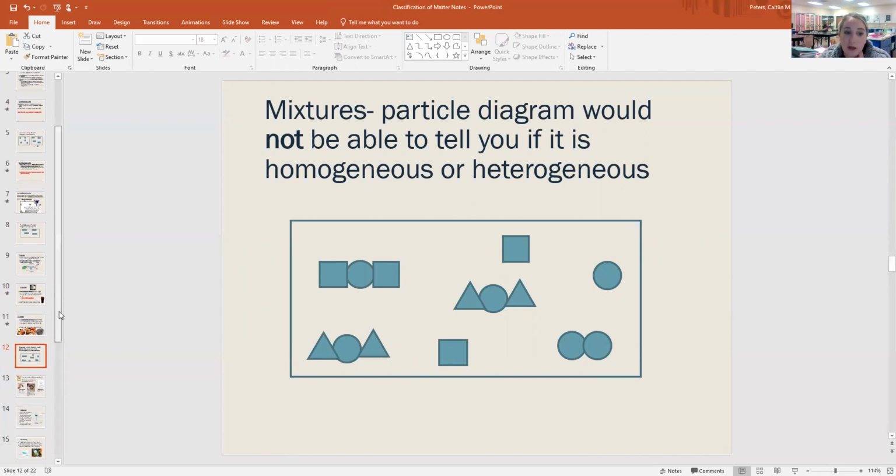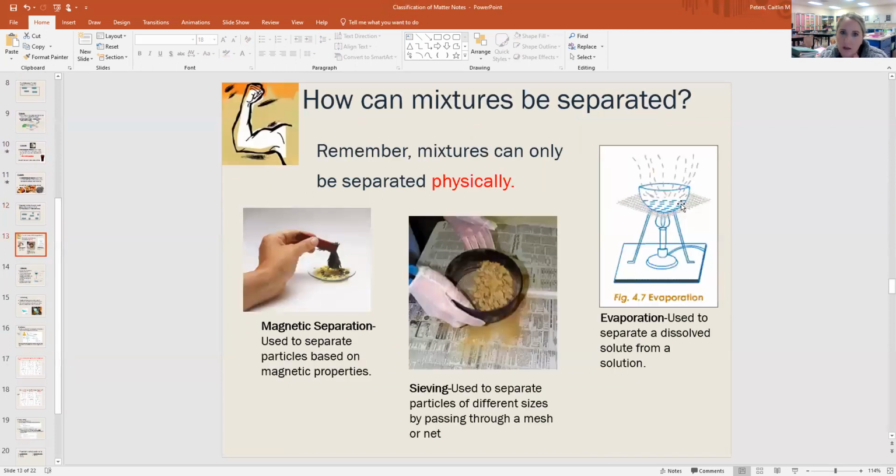And there are ways to separate mixtures, because if we remember, mixtures can be separated, but by physical means. And so some ways you can separate mixtures: with magnets. If one of the substances is magnetic, easy way, put a magnet to it, it'll separate the two things. Sieving, you probably did sieving like in elementary school, where you shake it in the sand and you can separate the different parts out. Evaporation, if you have salt water, you can boil the water out, the salt would be left.